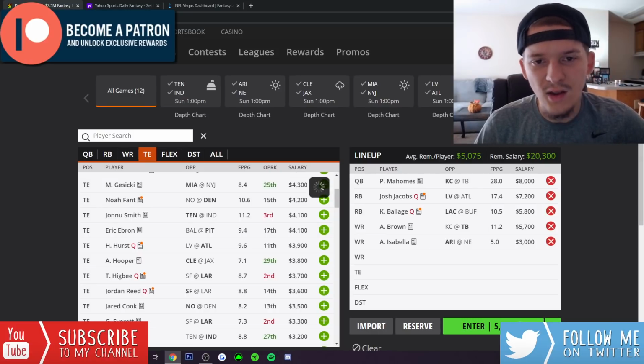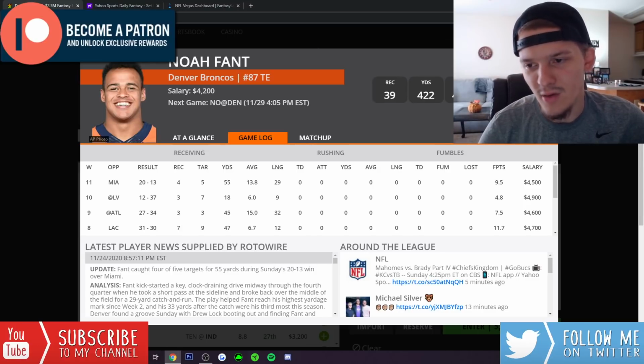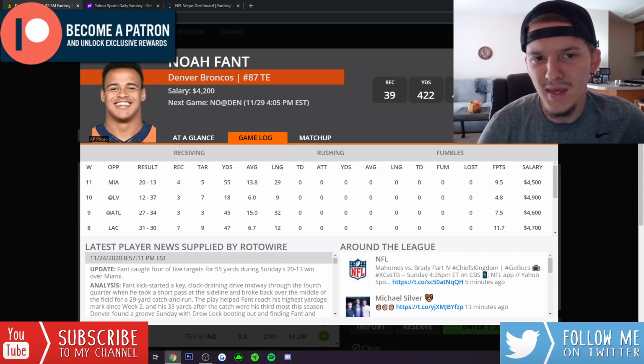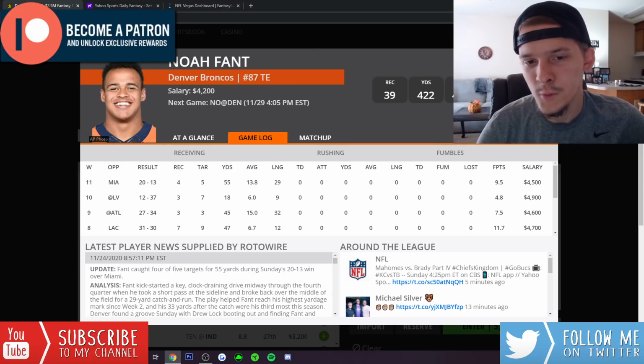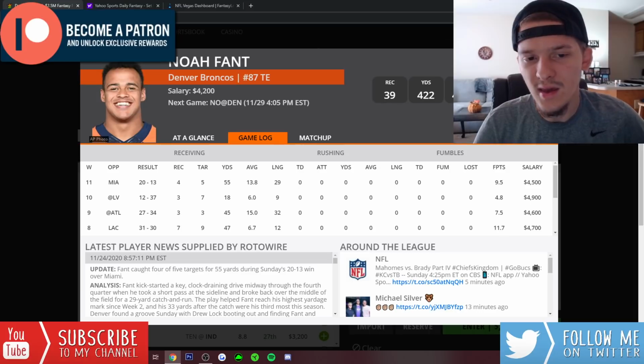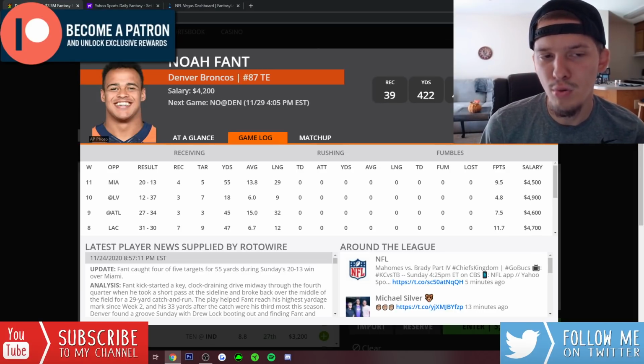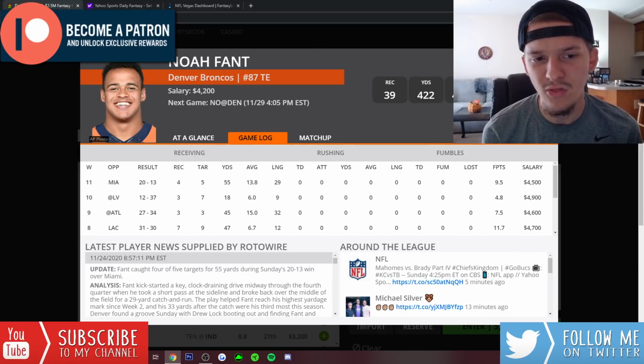Noah Fant, I like a lot as well for $4,200. This is a guy that I've played a ton this year, and it hasn't really worked out. We haven't really gotten any big games from Noah Fant besides weeks 1 and 2. But he's still playing over 70% of the snaps pretty much every single week. He's still getting targeted a ton. And because this Broncos team is so bad, they're pretty much trailing in every game. They're having to throw in every game. I think that's going to be the case once again this week.